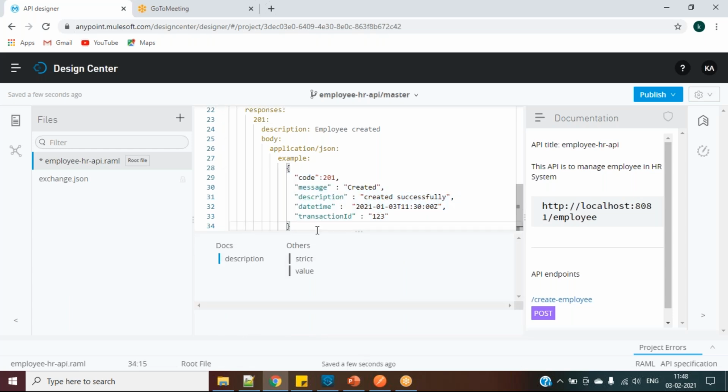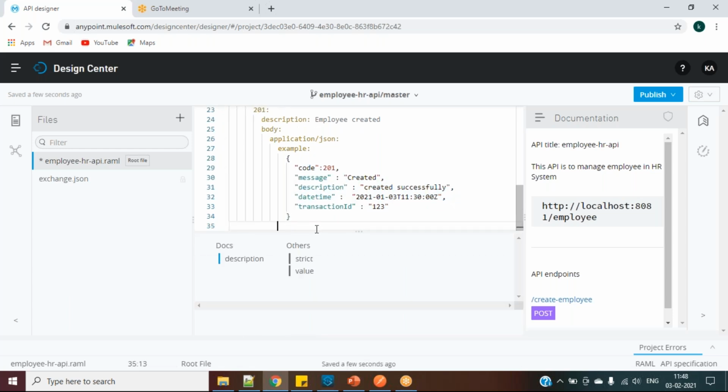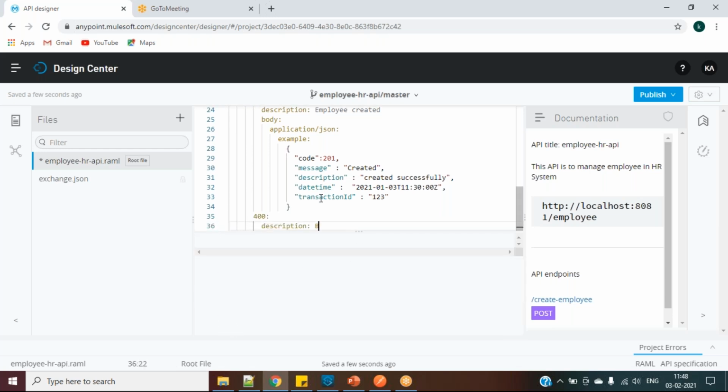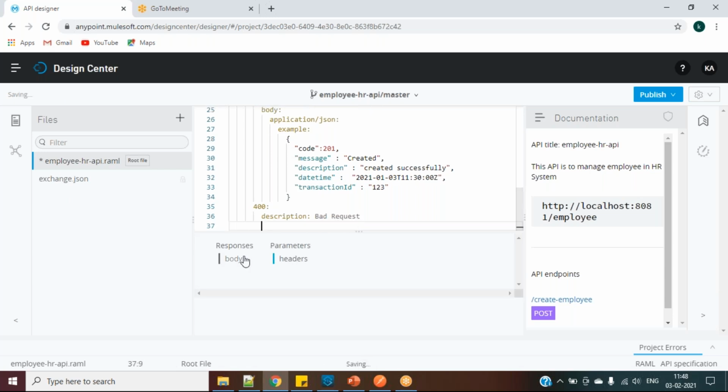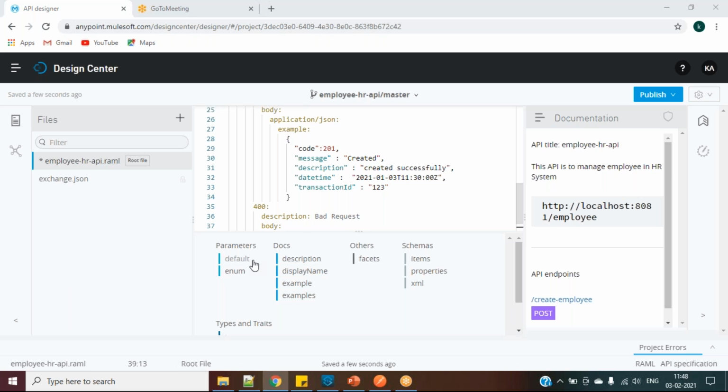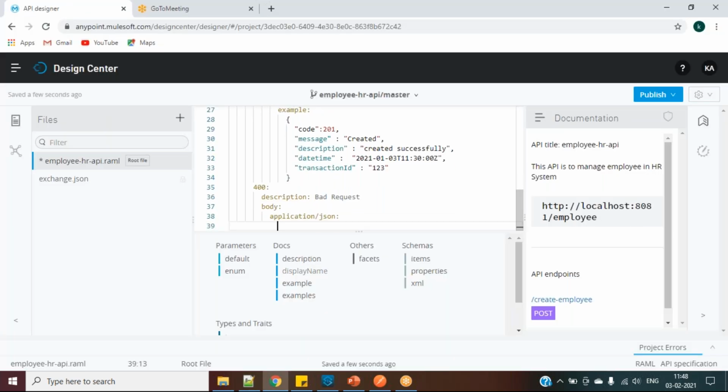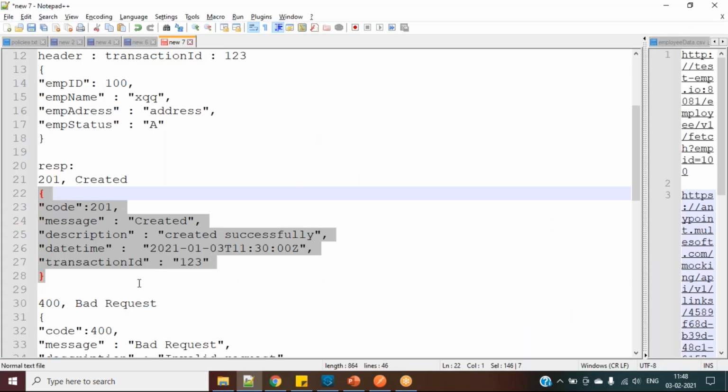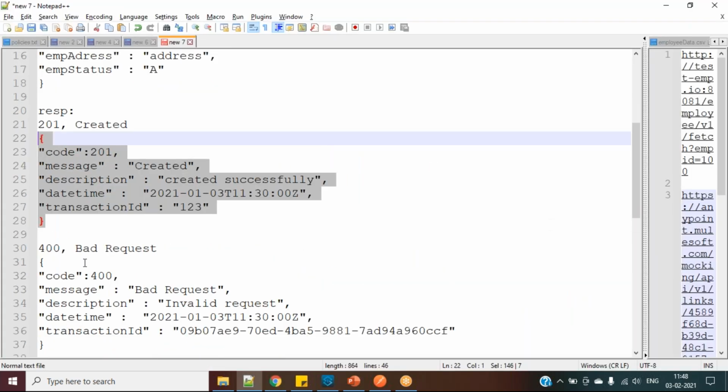Okay, and after this one I will give for, let's say, 400, description, bad request, body application JSON, and example, my example.